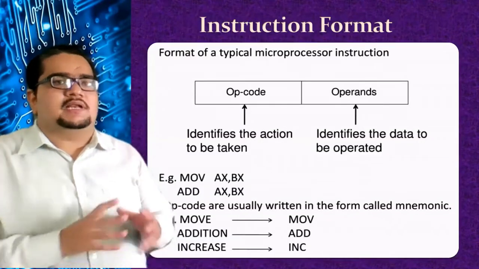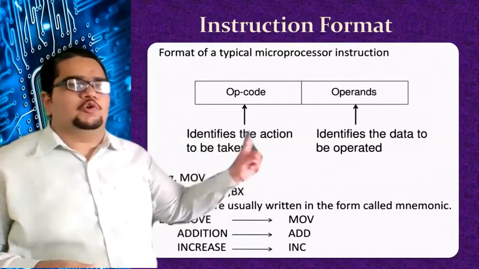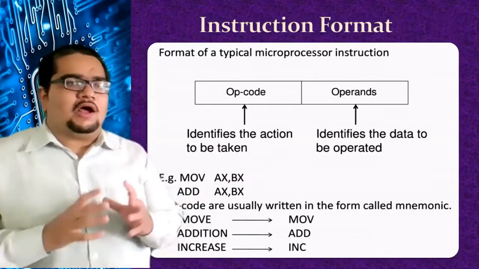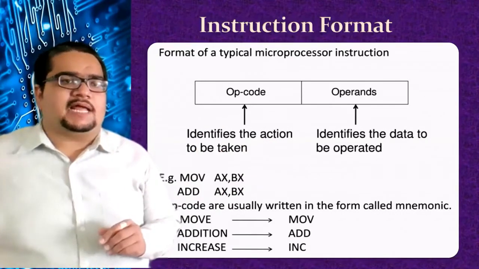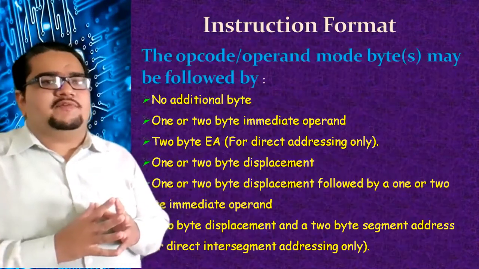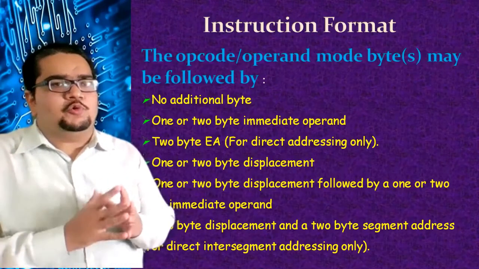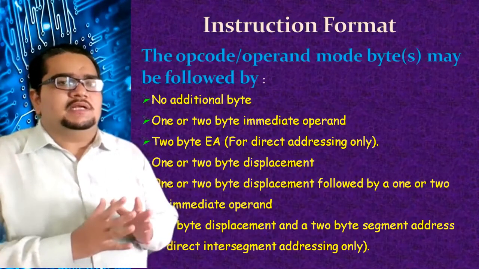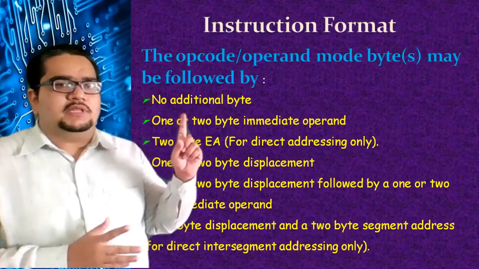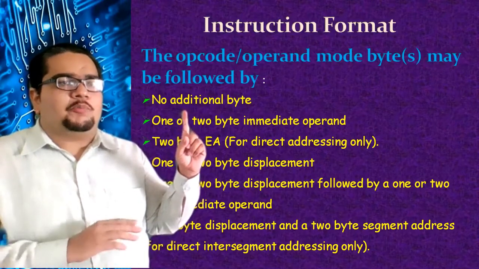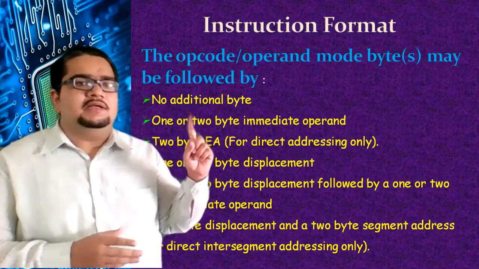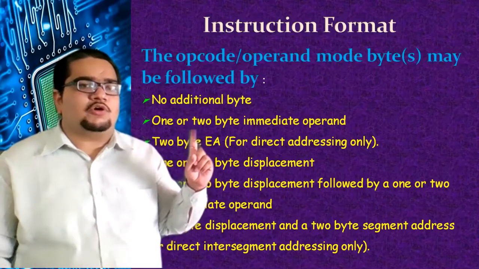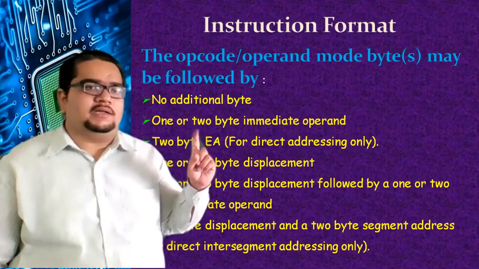So when you see this general instruction format, it shows only two fields, opcode field and operand field. But sometimes opcode and operand field may be followed by a few more bytes or fields. There will be either no additional byte, only opcode and operand field, or there can be 1 or 2 bytes of immediate operand.